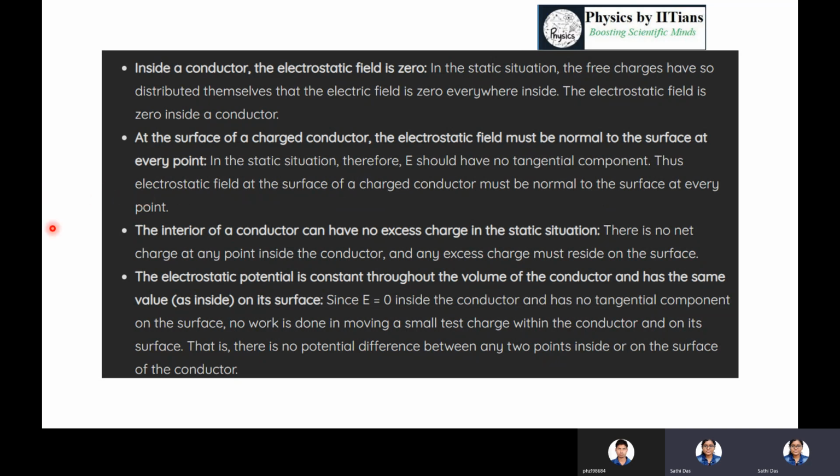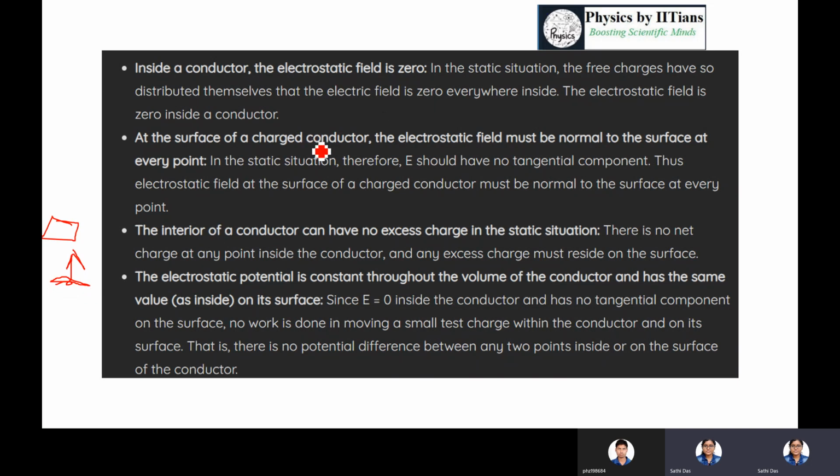So if this is a surface, suppose I am drawing it here with a pen, you are considering a surface like this, and the electric field will be normal to the surface.